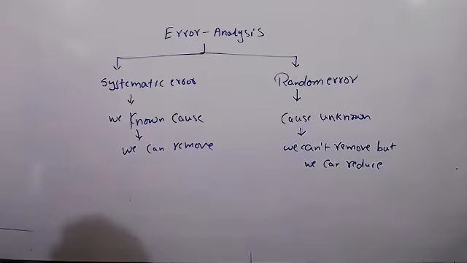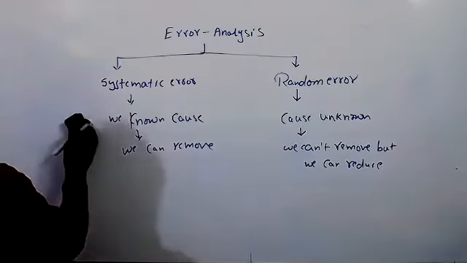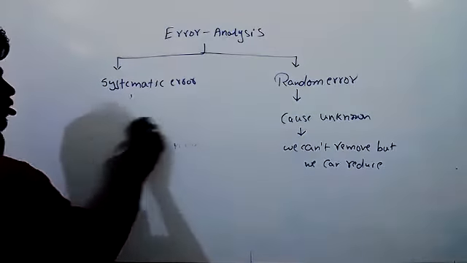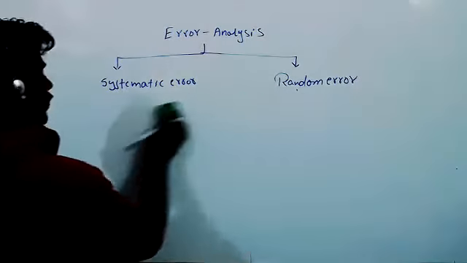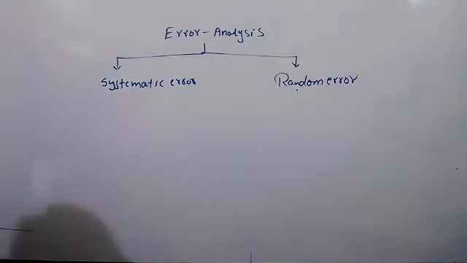Just write this as a flow chart. Write only the first two parts as definition. Write about systematic error only. When I'm telling about random error, I will tell you that.